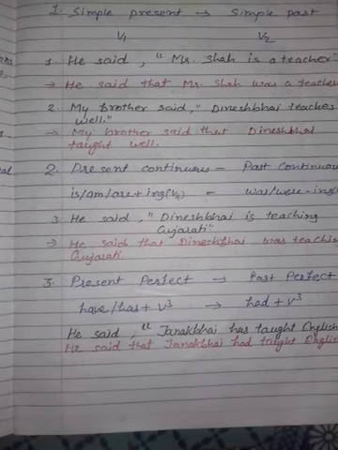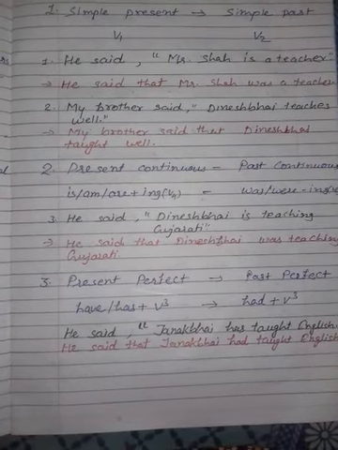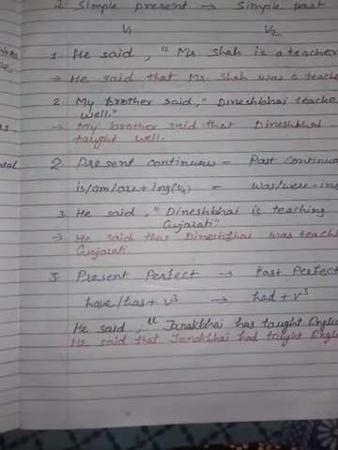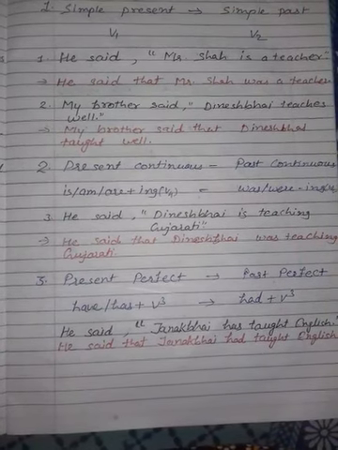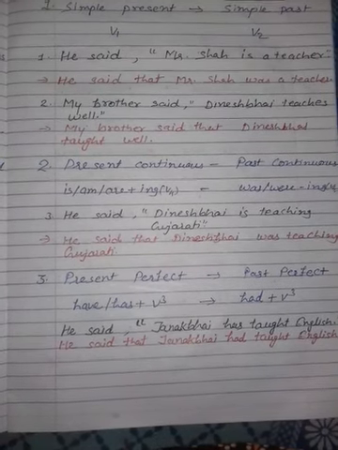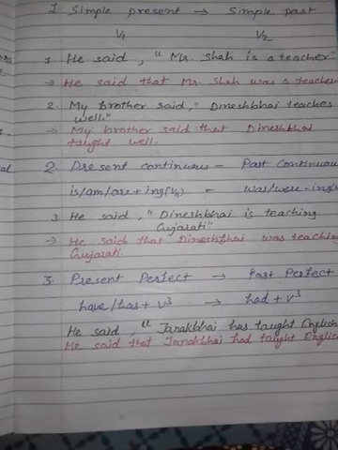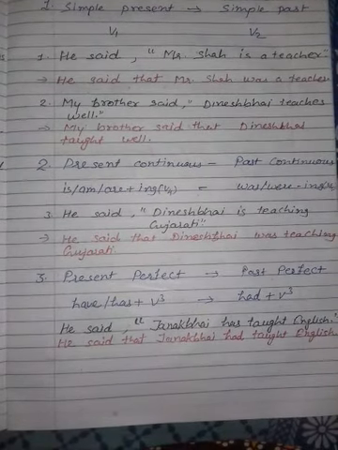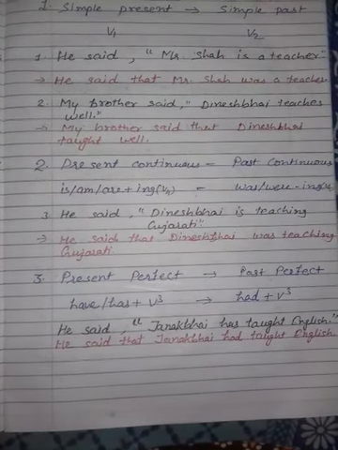Next, present continuous tense changes into past continuous tense. In present continuous tense, we use the helping verb is, am, are and the ing form of the verb. But when we change it to past continuous tense, we use was, were plus the ing form of the verb. You can see the example. He said, "Dinesh Bhai is teaching Gujarati." Now we change it. He said that Dinesh Bhai was teaching Gujarati. So "is teaching" changes into "was teaching".